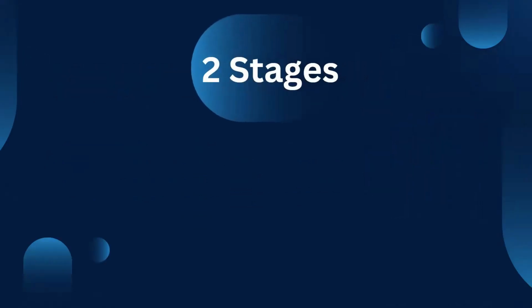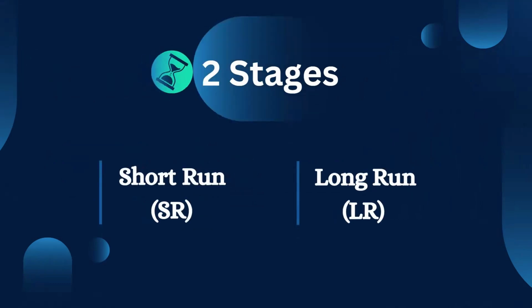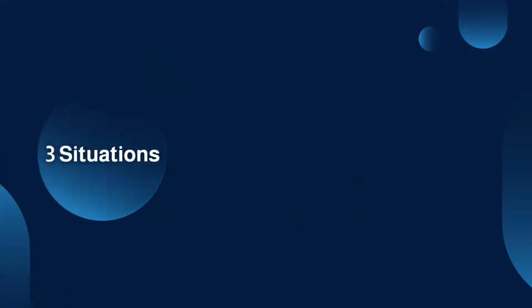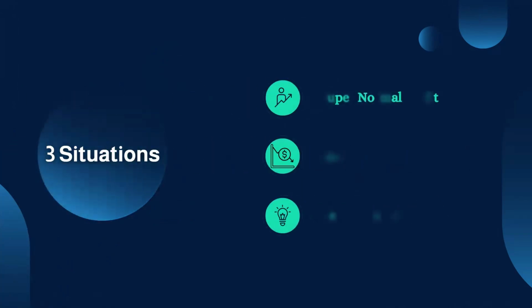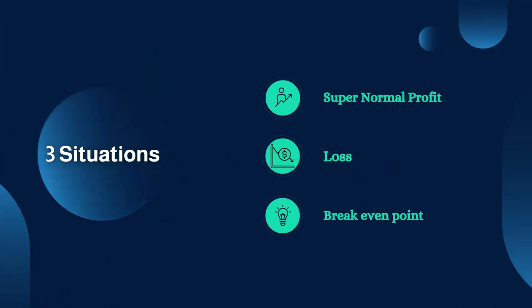Now, there are basically two stages, and these stages are based on time period: short run and long run. And in this case, three situations can happen in the profit maximizing condition in a perfectly competitive market based on the two stages. These situations are supernormal profit, loss, and break-even point. Supernormal profit we can also call economic profit.